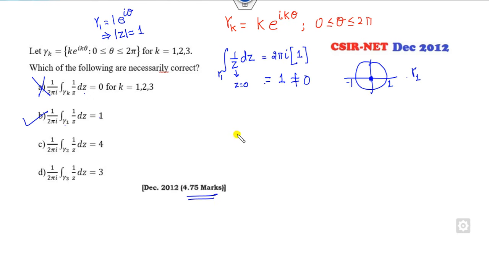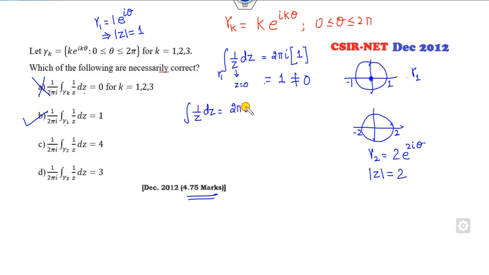But it's a part of C, so now we can do it for gamma 2. What is gamma 2? Gamma 2 is twice e raised to power 2 iota theta. So it's again a circle, with radius 2. Then I can solve this. It's 2 pi iota, and again 0 lies here, 2 pi iota times 1.